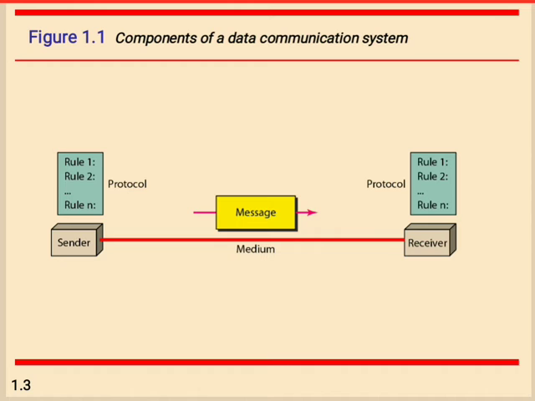Next, the third one is transmission media. Using this transmission media, the connection works between the sender device and the receiver device. Through the transmission medium we can access the physical path of both sender and receiver, and using these protocols we can send the information from one side to another side.